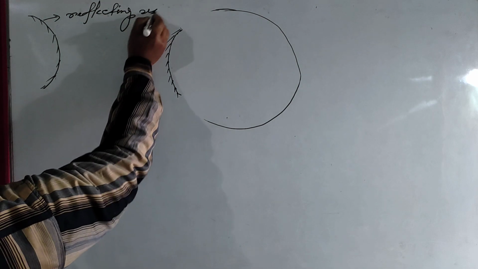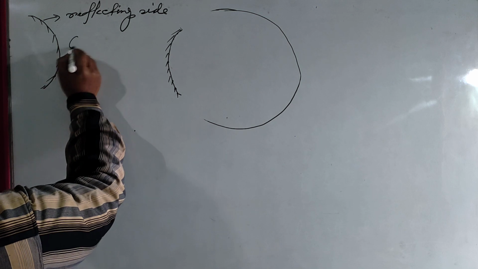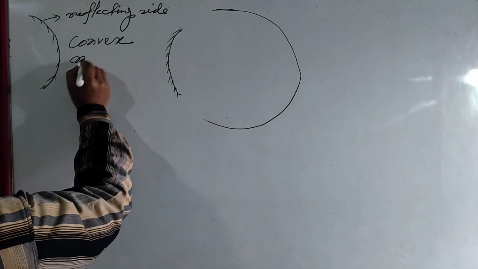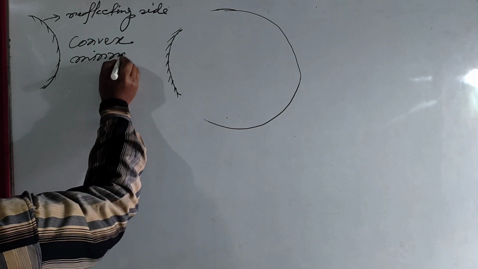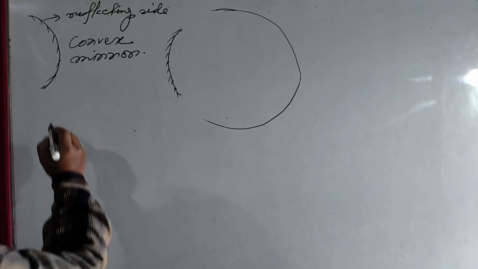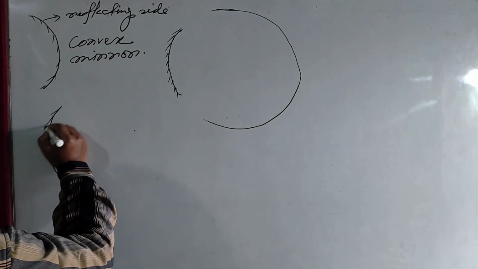Don't confuse, this is the reflecting side. And this type of spherical mirror is called a convex mirror. Clear? And again, suppose now this side is the reflecting surface.